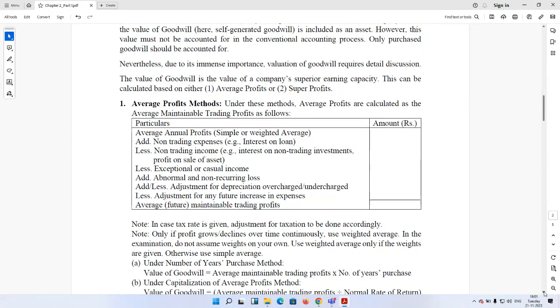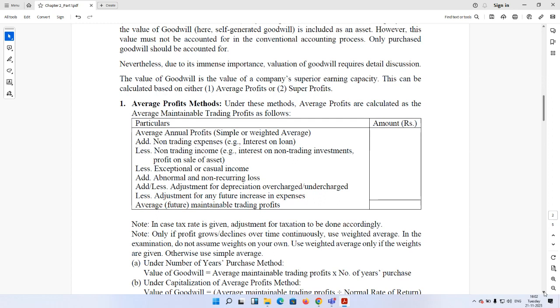average profits are calculated as average maintainable trading profit as follows. Now, why it is trading profit, why it is maintainable, and why it is average, we need to explain. First of all, a company generates goodwill due to its operating activities. That is, a company having some surplus amount of fund, investing it elsewhere and earning some return, this does not generate goodwill. Goodwill is generated by your regular connection with the customer, by your superior distribution network, etc. So goodwill is generated only due to operating or trading activities.